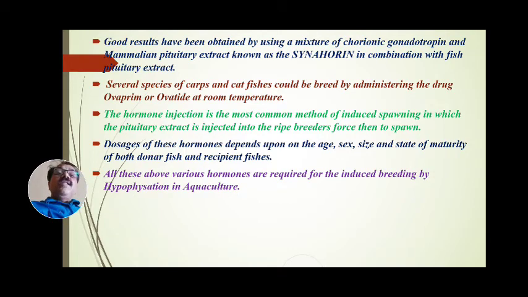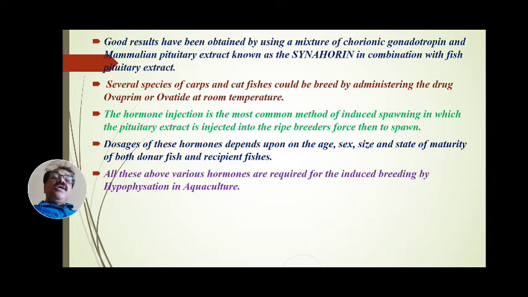Next, hormones. Good results have been obtained by using a mixture of chorionic gonadotropin and mammalian pituitary extract. Again, not only human pregnancy urine, prolan, gonadotropin or MCG, but a good result is also obtained when a mixture of chorionic gonadotropin and mammalian pituitary extract is injected into the fish.